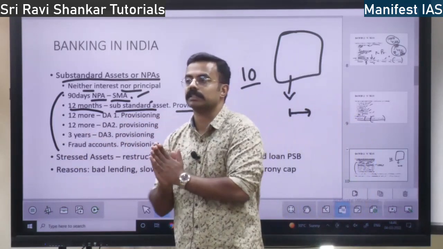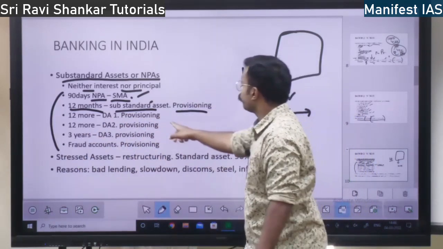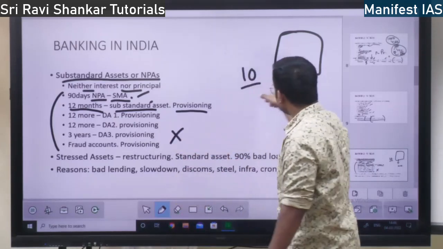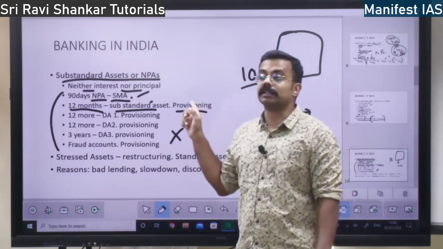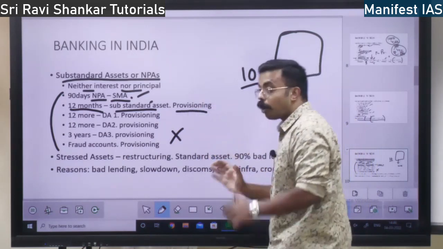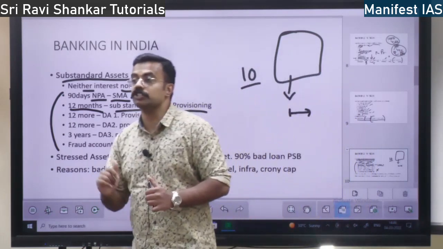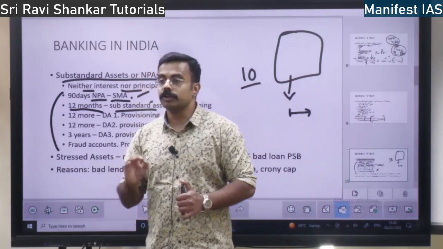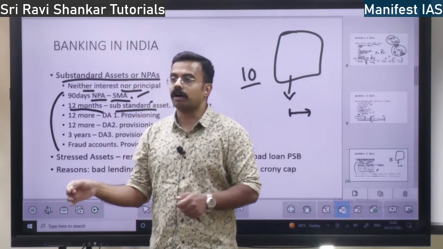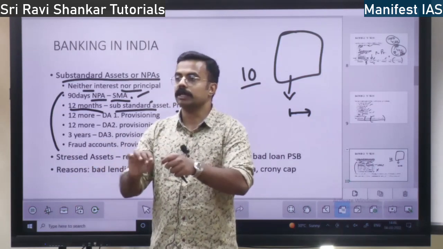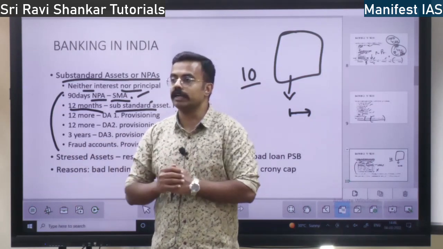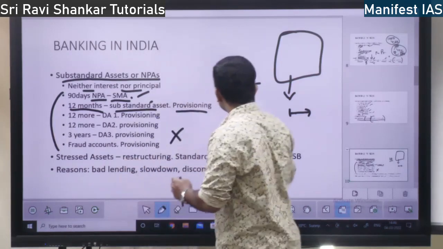Because it is the bank's own capital, some percentage of capital will be kept aside elsewhere. Why? Because if you fail to repay the loan, it has to be reimbursed by the bank's capital. When you go to a provision store, all your tur dal, urad dal, all things will be measured, weighed and given to you, right? Likewise, the bank will also weigh.